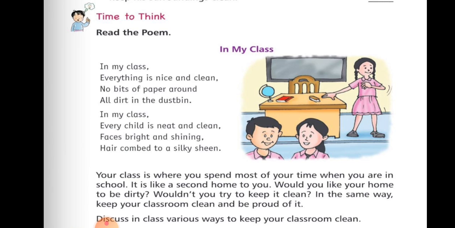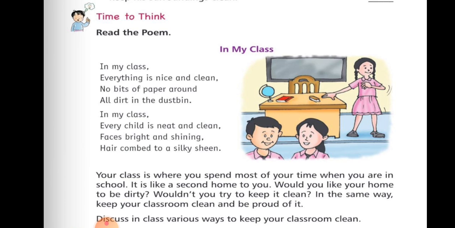So, this poem is related to the cleanliness that we should maintain in the class. The second paragraph tells us how we can keep the class clean: by keeping ourselves clean. If every child in the class is neat and clean, the class will also look clean.